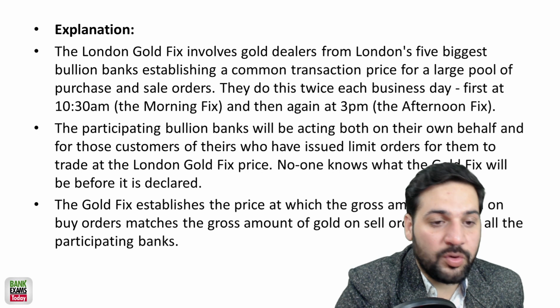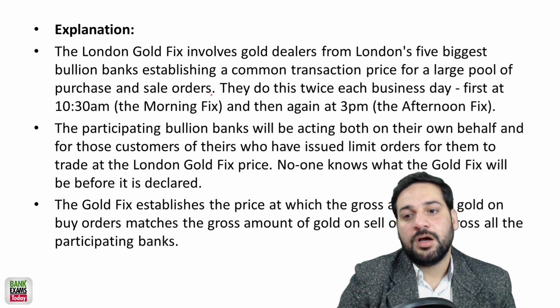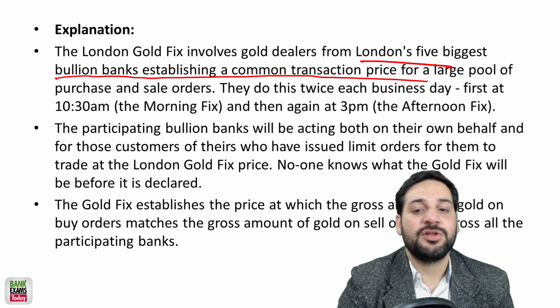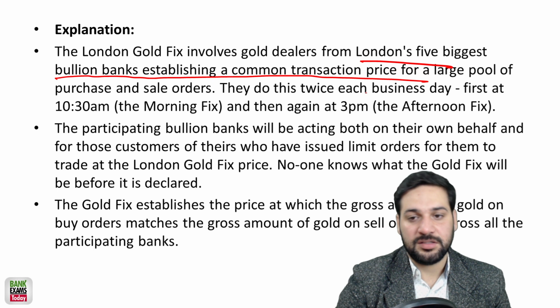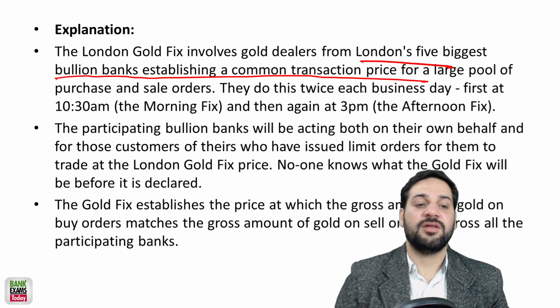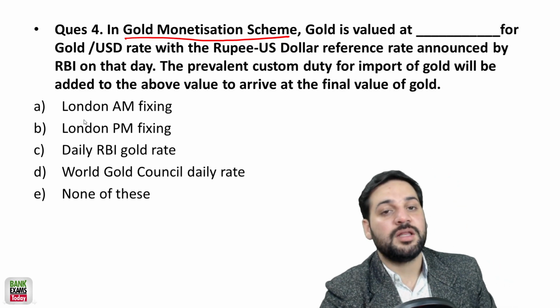Okay, so what is London AM fixing? Basically, London's 5 biggest bullion banks establish a common transaction price, right? And they do it twice a day, in the morning and in the evening. In the morning it is known as the London AM fix. In the evening it is known as the London PM fixing.